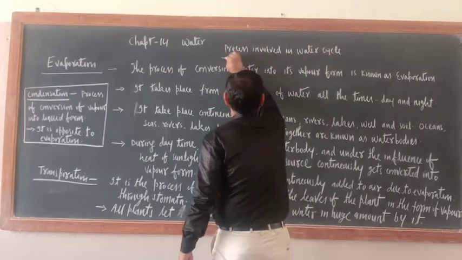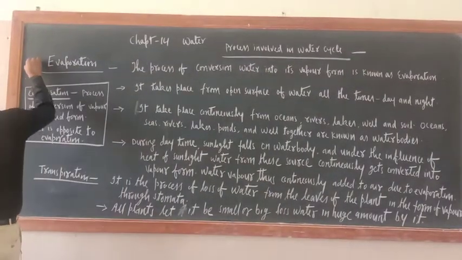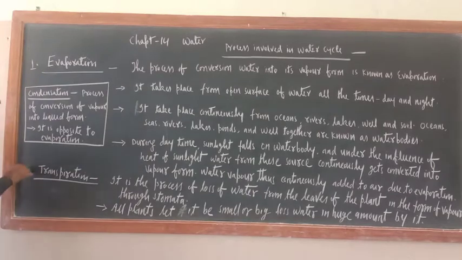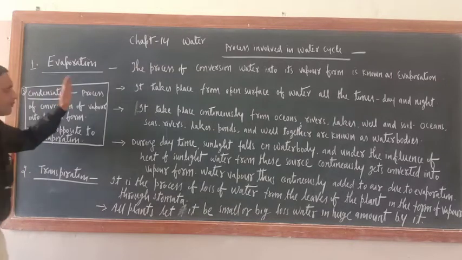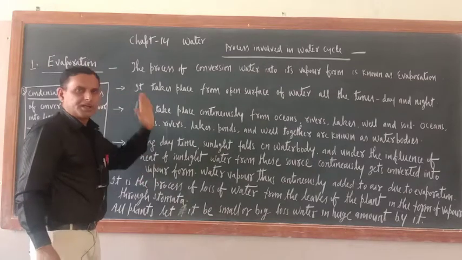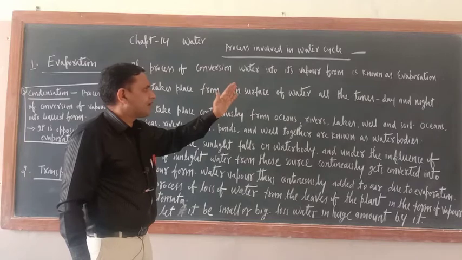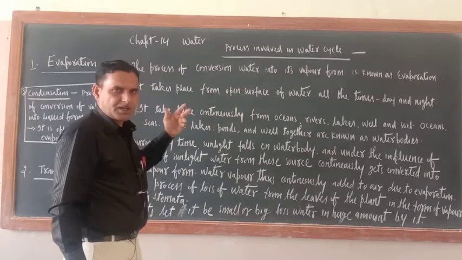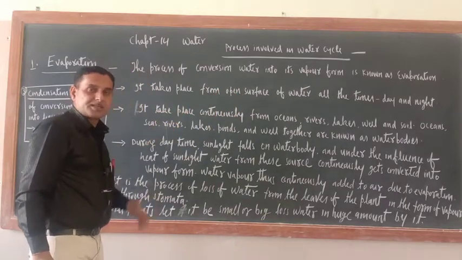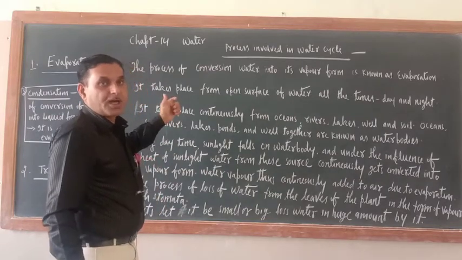So the first process is evaporation, the second process is transpiration, and the third process is condensation. First we'll begin with evaporation. What is evaporation? It is the process of conversion of water into its vapor form. That is known as evaporation.